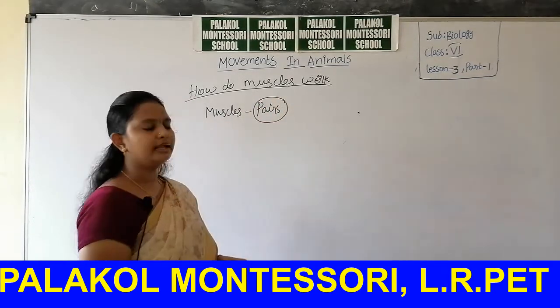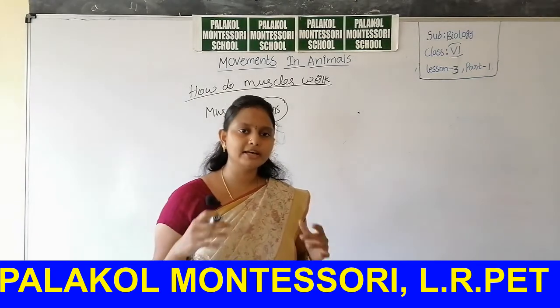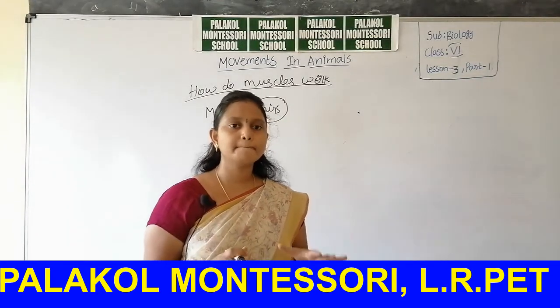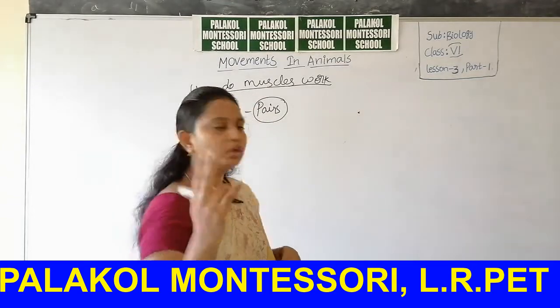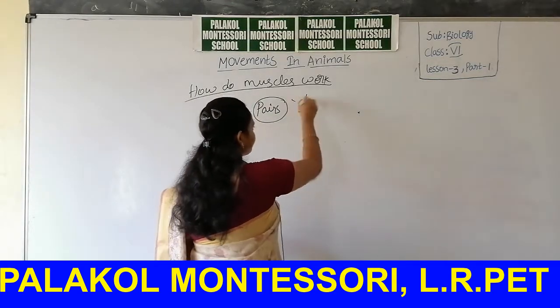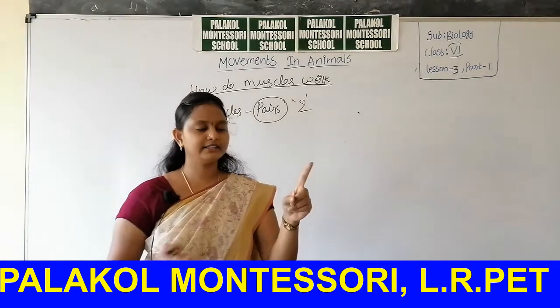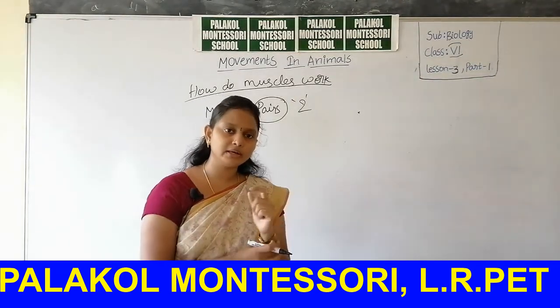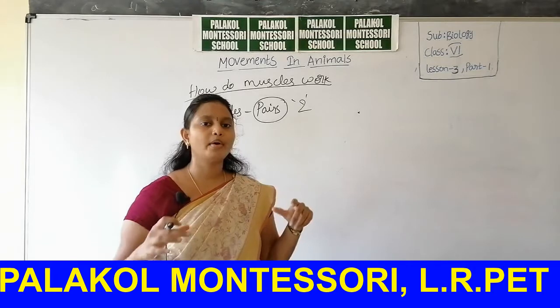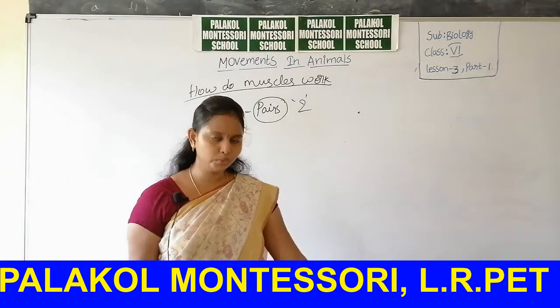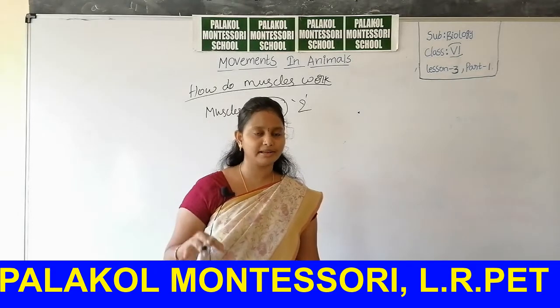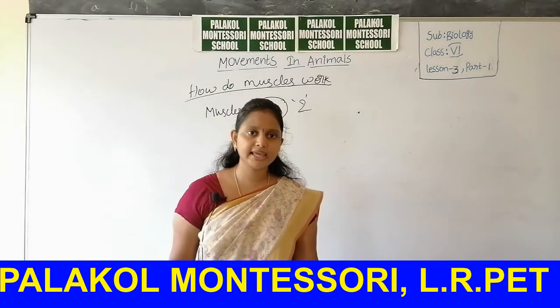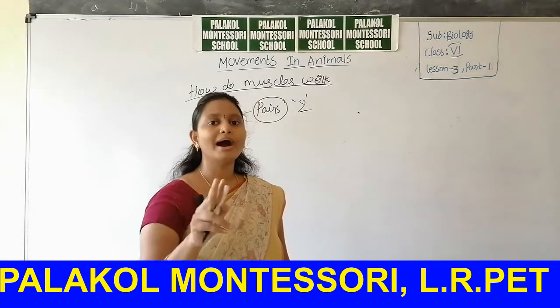That means at any area you can observe that muscles are present in pairs. Pairs means two. At the point of some joint, at the point of some bones, for any work you have to do in that region, which muscle is helpful to that work? There are two alternative ones.